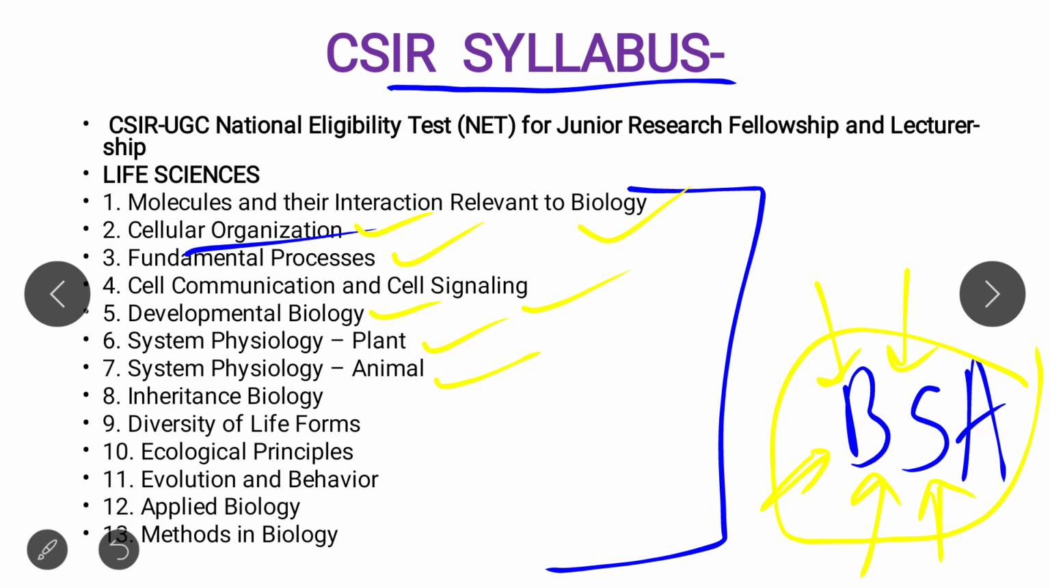Module 1 is molecules and their interaction relevant to biology. Module 2 is cellular organization. Module 3 is fundamental processes. Module 4 is cell communication. Module 5 is developmental biology. Module 6 is system physiology. Module 7 is animal physiology. Module 8 is inheritance biology or genetics. Module 9 is diversity. Module 10 is ecology. Module 11 is evolution. Module 12 is applied biology, and Module 13 is methods in biology. So these are the 13 modules, and we will discuss each module one by one in detail.